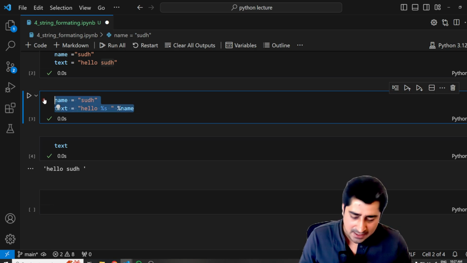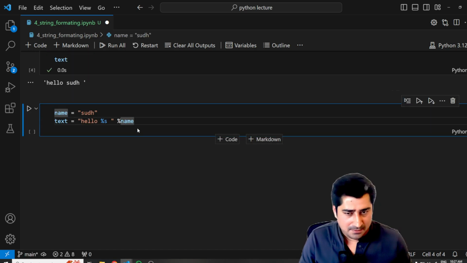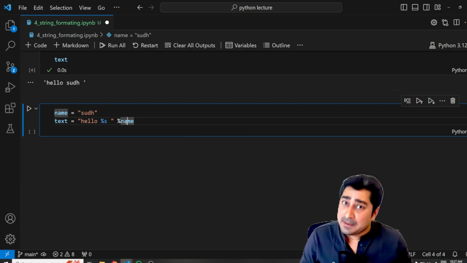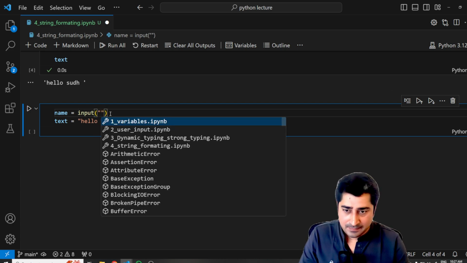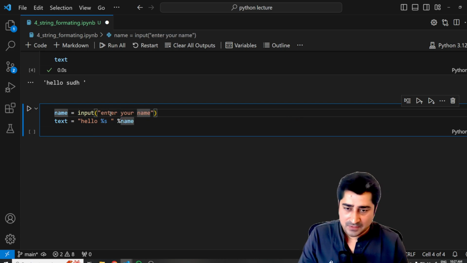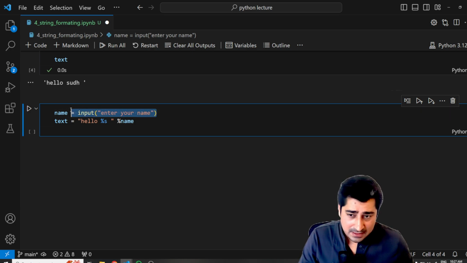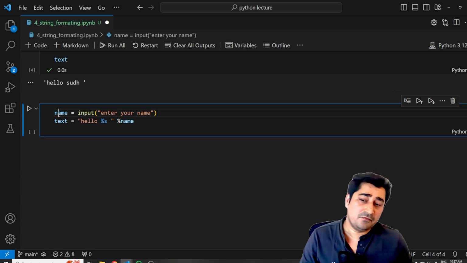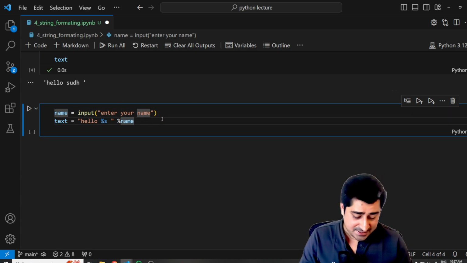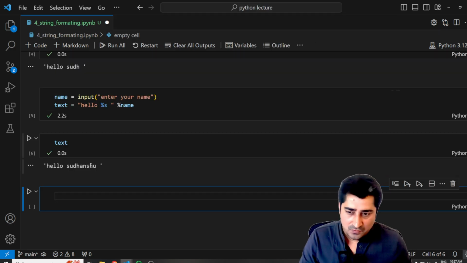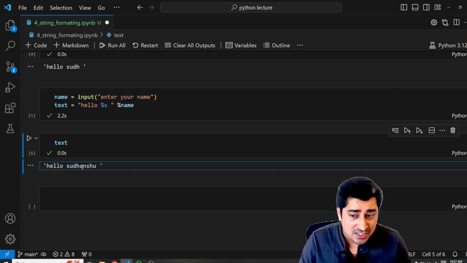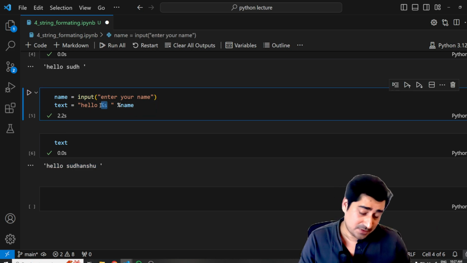Now let's understand in a different way. I would like to make it more dynamic, meaning I would like to relate these things with user input. So here I can write input and say enter your name. At runtime, it will ask you to enter your name. Whatever name you enter, it will replace this placeholder with this variable as per the statement. So execute, and SUDH NSHU. Now if I print text, as you can see, at runtime it is changing the value of this particular placeholder.